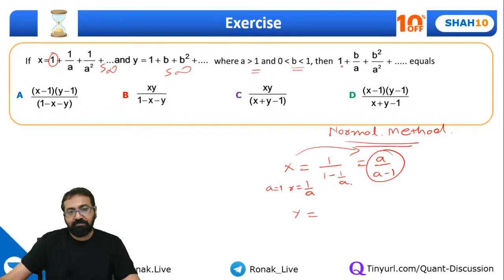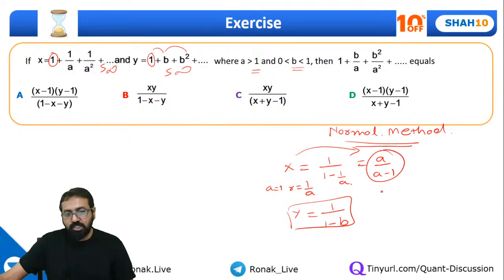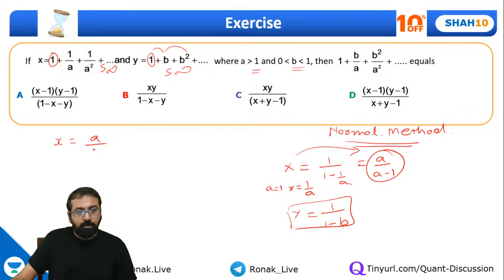If you check for y, it will be 1 upon 1 minus b. Very simple, because the first term is 1 and the common ratio is b. Now we have got the x and y values. Correct? Everyone? So let me write here: if x is equal to a upon a minus 1, can you tell me what will be a over here? Same way, if y is equal to 1 upon 1 minus b, what will be the value of b in terms of y? Find a in terms of x and b in terms of y.